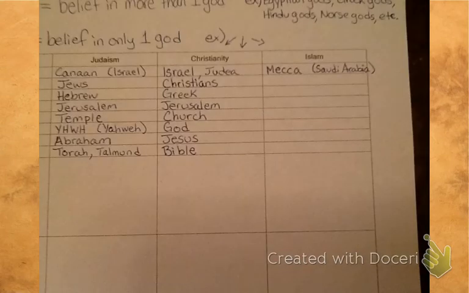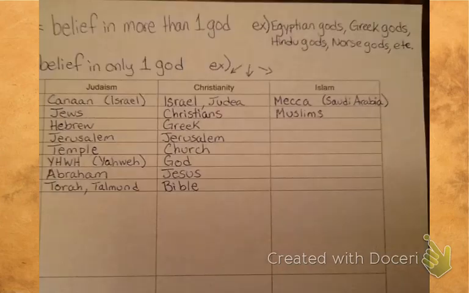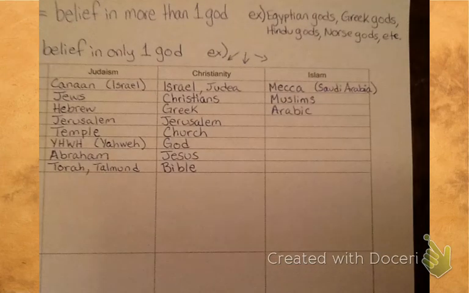All right, Islam. The place that it started was a city called Mecca, which is in Saudi Arabia. You need to put Saudi Arabia in parentheses so that you remember where the city is. People who follow Islam are called Muslims. The religion is not called Muslim, but the people who follow it are called Muslims. The language for Islam is Arabic, and in fact their holy books are written in Arabic, and it is required that you read the Holy Scriptures in Arabic, otherwise they don't count.